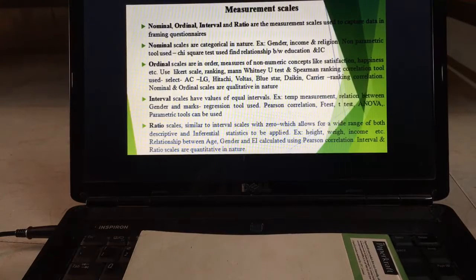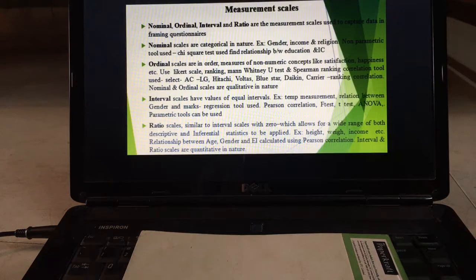Please remember that for these two scales, which are qualitative in nature, we will make use of only non-parametric tools, like the Mann-Whitney U test, or the chi-square test, or Spearman ranking correlation, something like that, and of course mean, median, mode we will use. And the third and fourth, interval scales and ratio scales, are quantitative in nature.